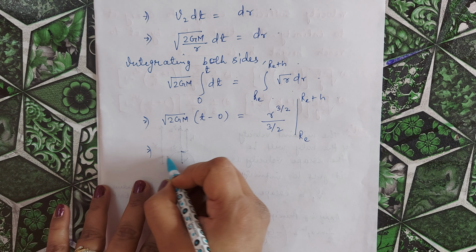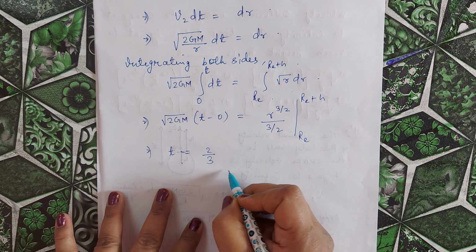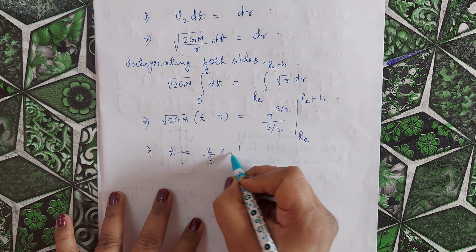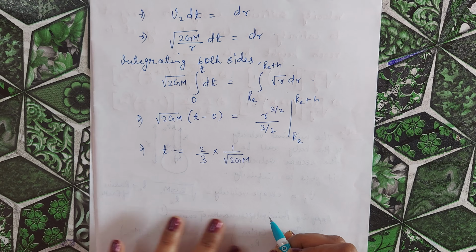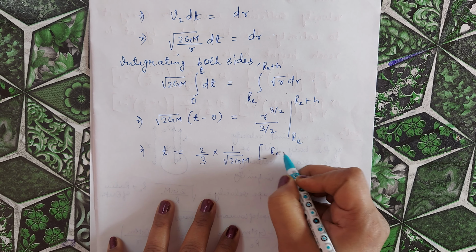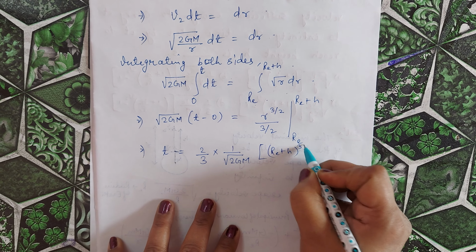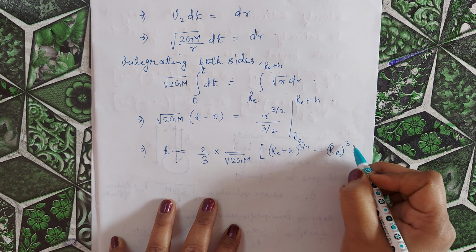So we have t is equal to 2 by 3 into 1 by root under 2GM, and here it will become (Re plus h) to the power 3 by 2 minus Re to the power 3 by 2.